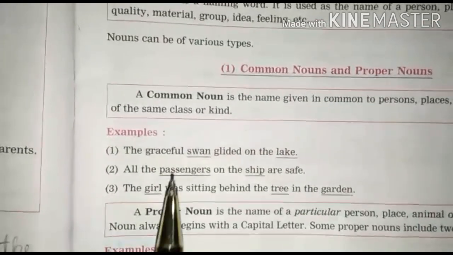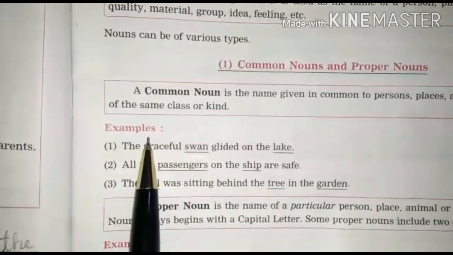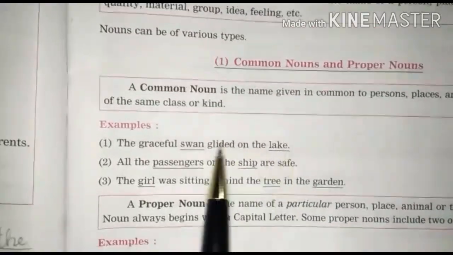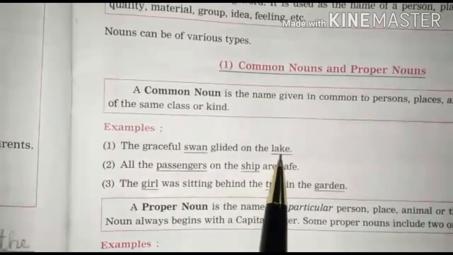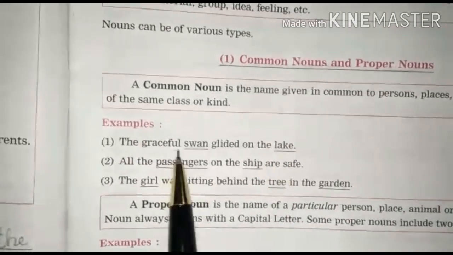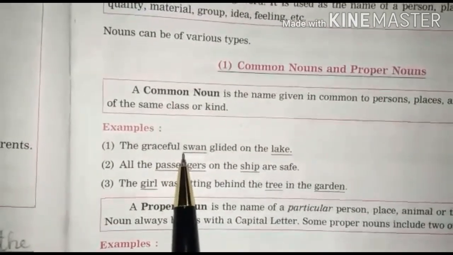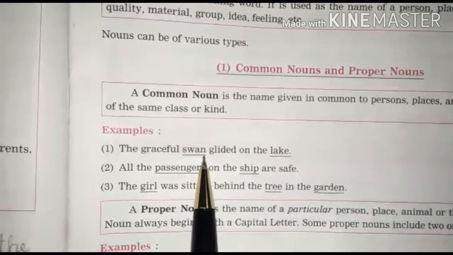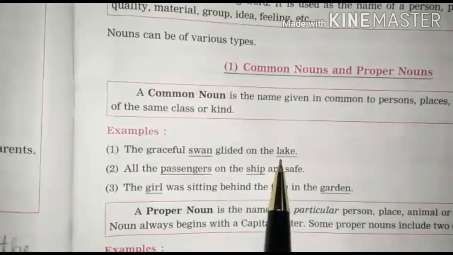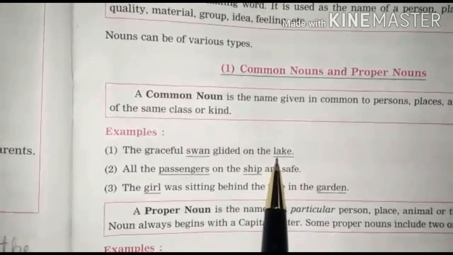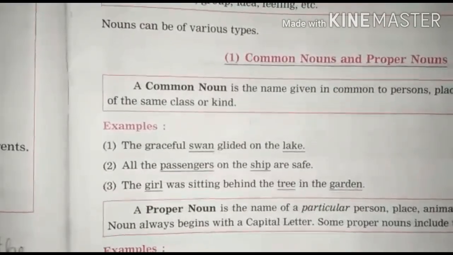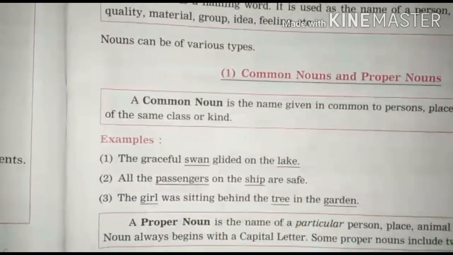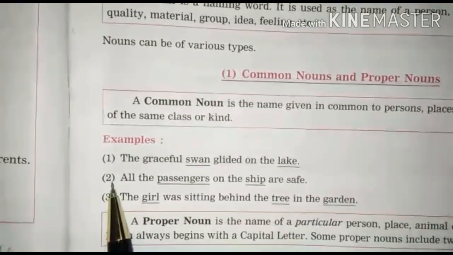So kids, now let's go through some of the examples given in your grammar book. Number 1, the graceful swan glided on the lake. Now kids, in this sentence, swan and lake are the common nouns because swan is the name given to the same kind of birds. Okay, and lake is the name given to the same kind of places or water bodies. Okay kids, there are so many swans, so many lakes, therefore swan and lake are the common nouns.